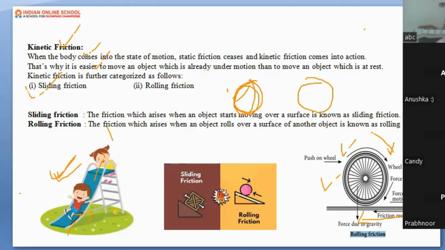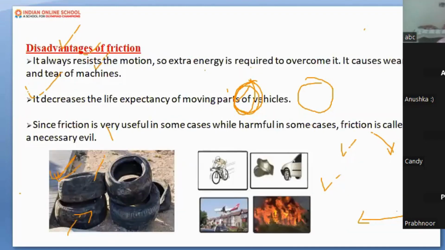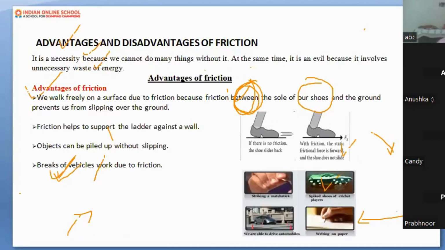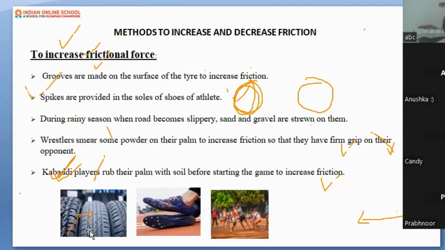Let me show you the screen so that it is more clear. Can you see this tire? Can you see the grips provided in this tire? So instead of this smooth tire, I'm using a tire having grips in it.